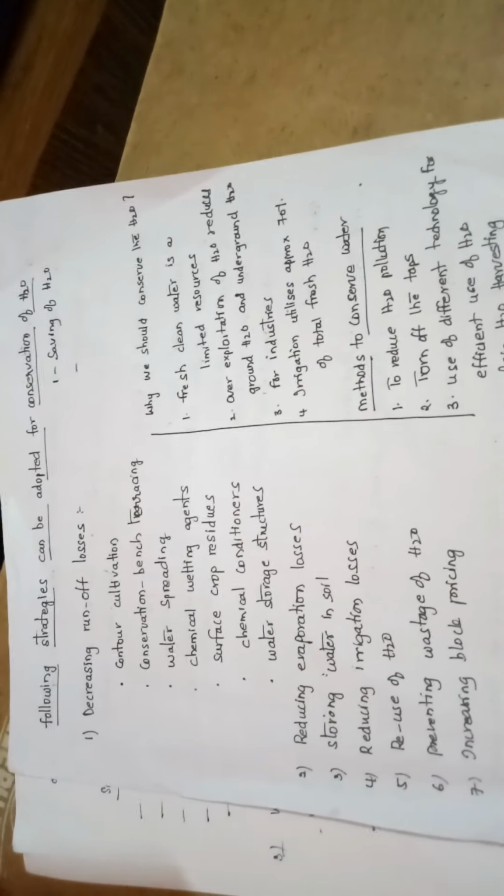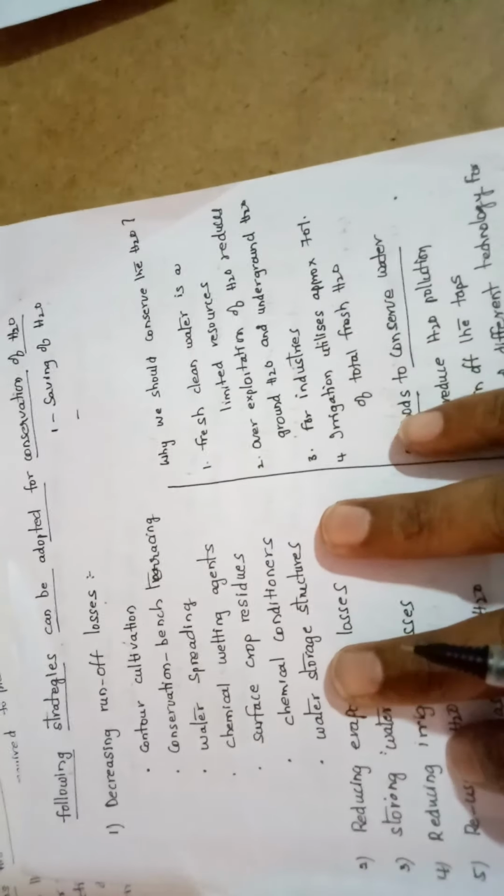Apart from that, where losses go on continuously, the first category is decreasing runoff losses. What is decreasing runoff losses? By definition, a huge amount of water is lost due to runoff on most soils, which can be reduced by allowing most of the water to infiltrate into the soil. If rainfall occurs continuously or heavily on agricultural lands, the water will run off the agricultural land and go into the dams or rivers.